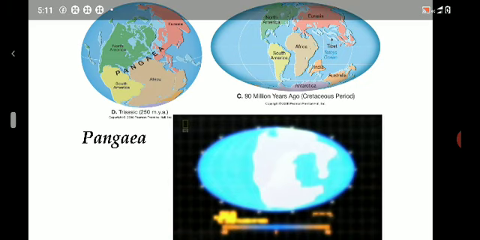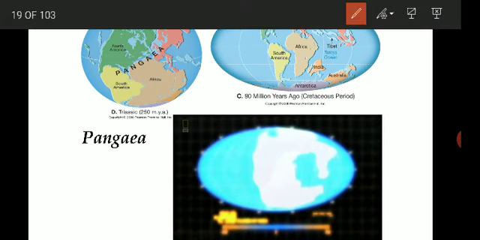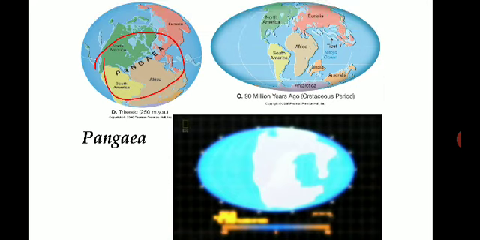You can see in the image here, all the landmass is one. That was given the name Pangaea. Later, slowly all these continents split. First it split into two, Gondwana and Laurasia, and slowly the continents started drifting, and these 7 continents that we see now were formed.